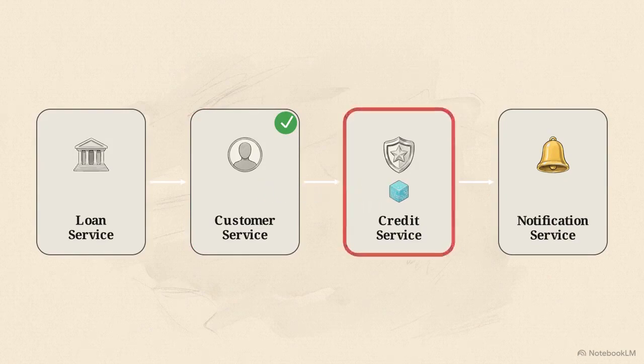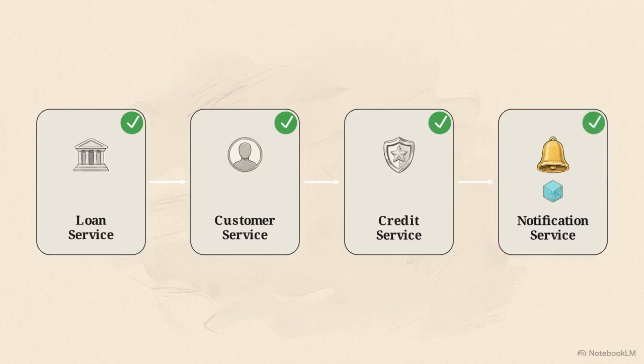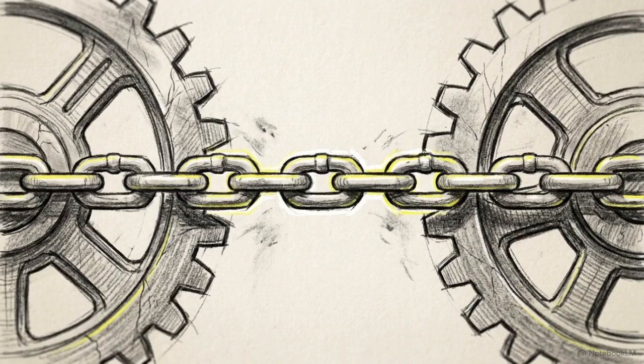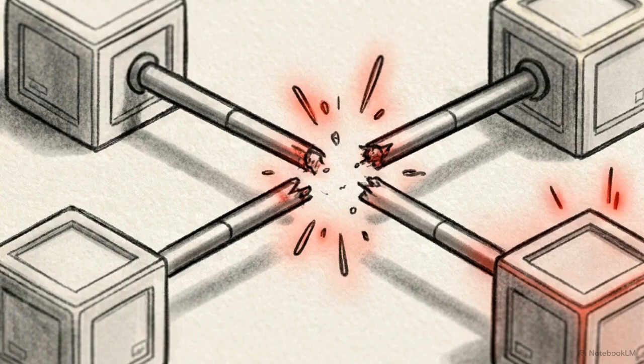When a user applies for a loan, the loan service calls the customer service to check the profile. Then it calls the credit service to evaluate the score. Then it approves the loan, and finally it triggers the notification service. Because every step in this chain requires the previous step to finish, the entire operation is completely rigid. The speed and success of the application are entirely dictated by the absolute slowest link in the chain.